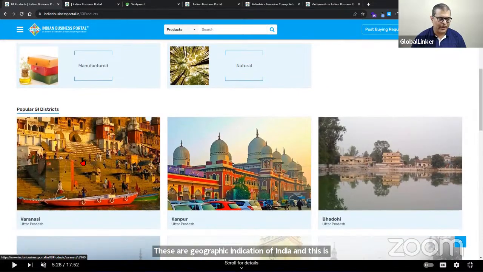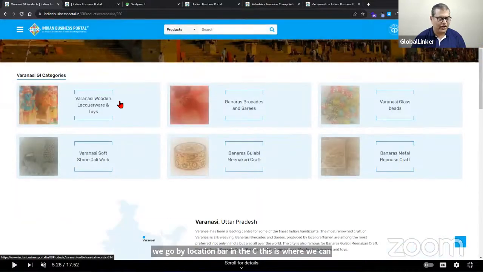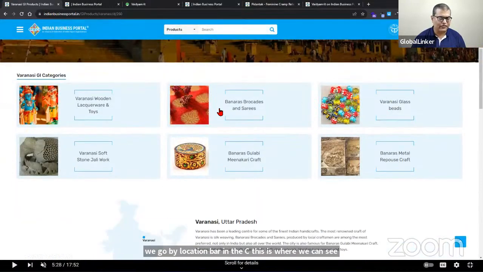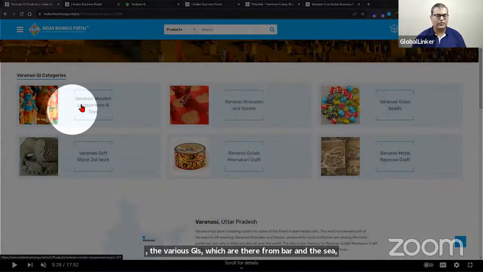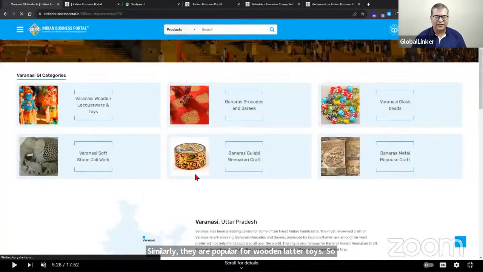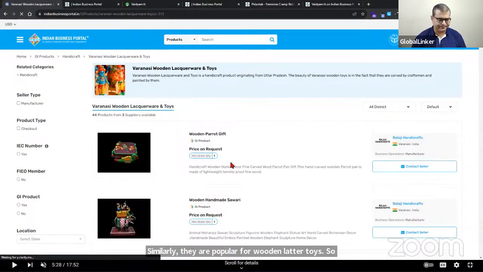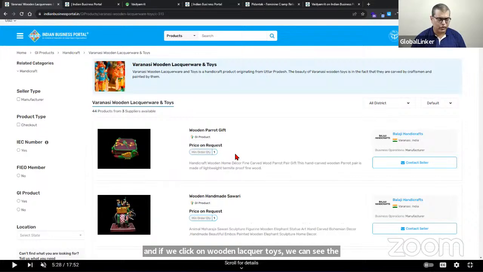And if we go by location, Varanasi, this is where we can see the various GIs which are there from Varanasi. For example, Varanasi or Banaras is very popular for Banarsi sarees. Similarly, they are popular for wooden lacquer toys. If we click on wooden lacquer toys, we can see the various manufacturers of wooden lacquer toys which are listed on the platform.